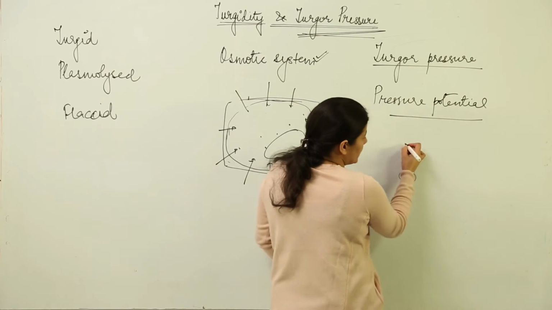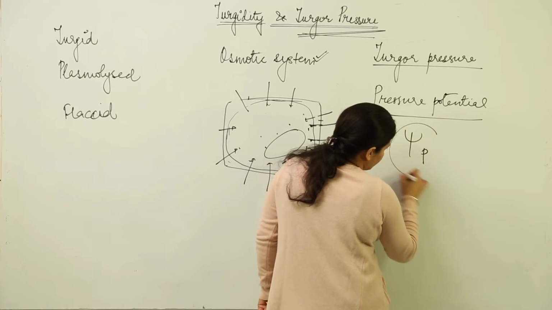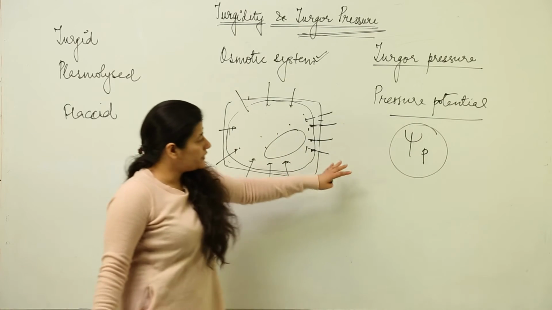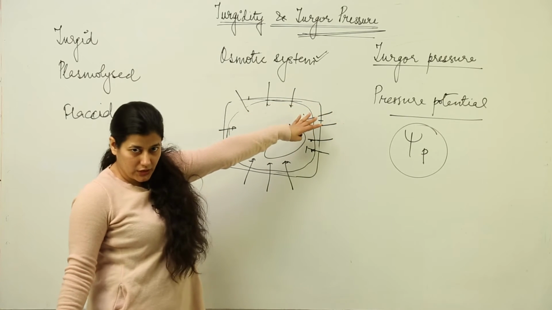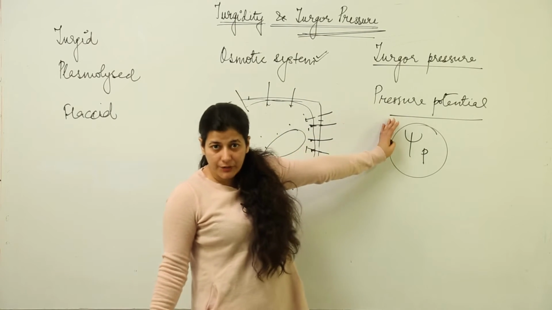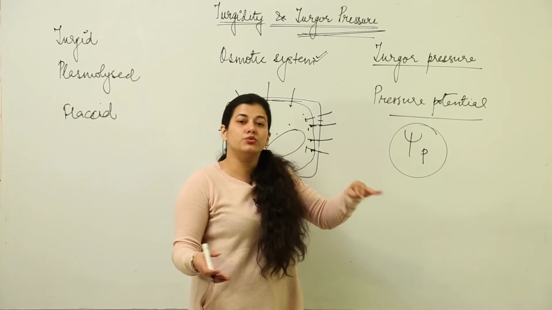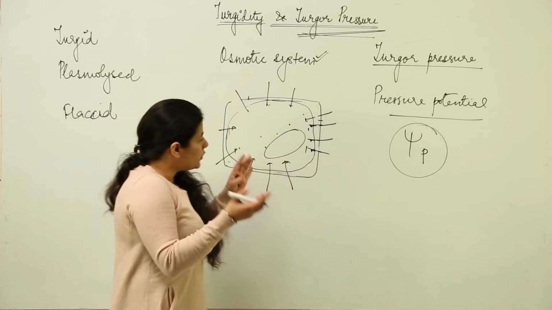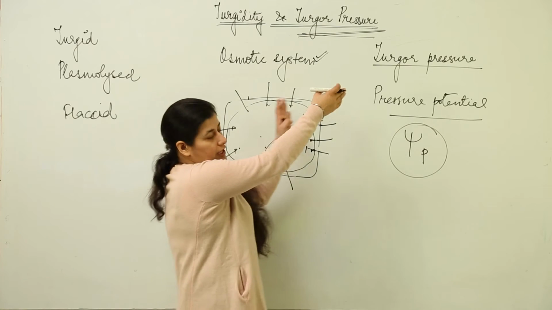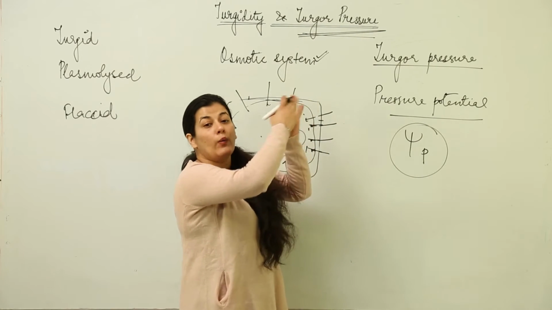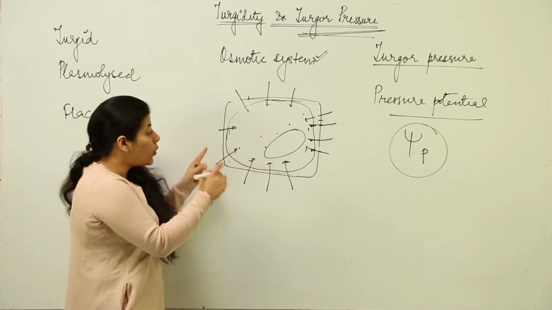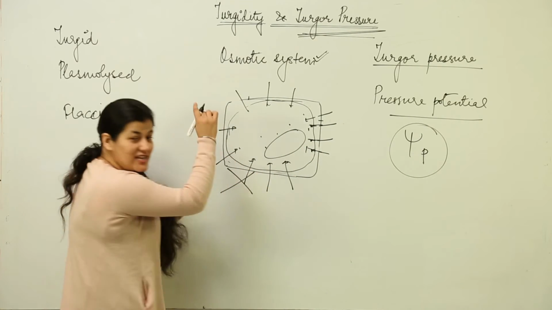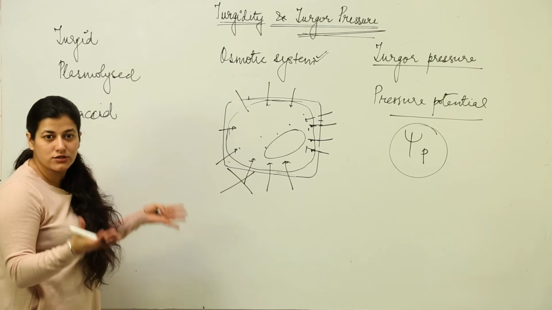Now this pressure potential is represented like this. The pressure potential is equivalent to the turgor pressure that we call it, and you know that the pressure potential is also equivalent to the osmotic potential. So we have the turgor pressure equivalent to osmotic potential when the cell is completely turgid. That means at that stage when the entry of water would cease, the cell is completely swollen up.